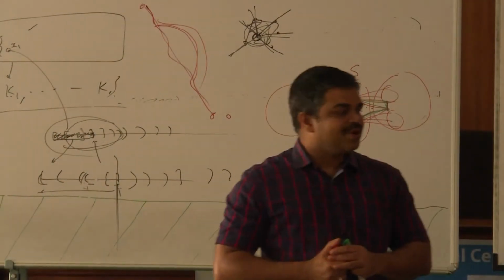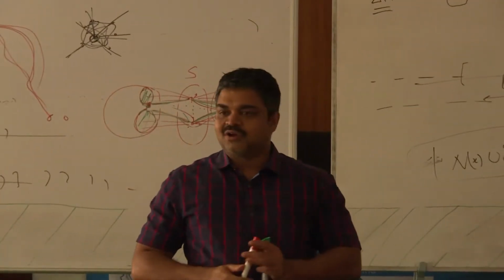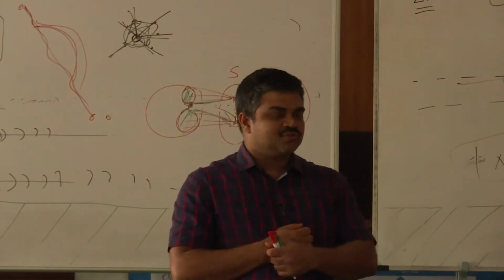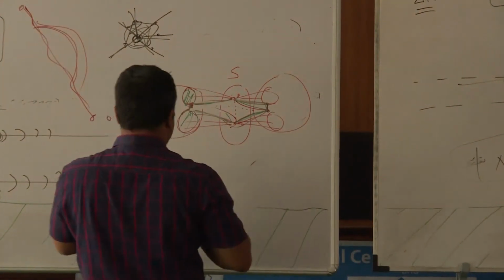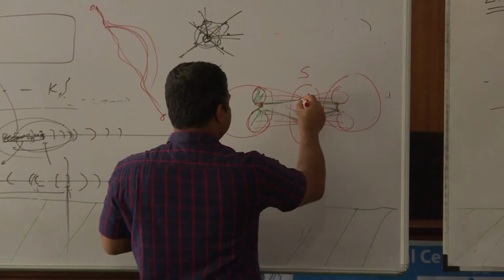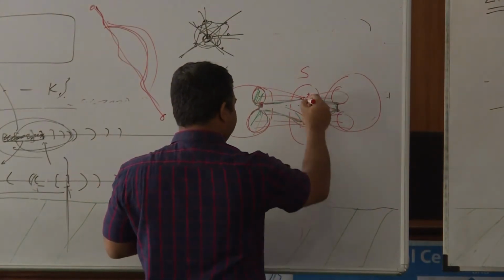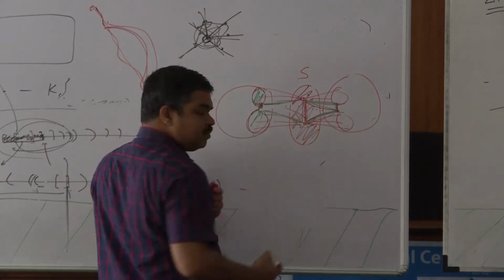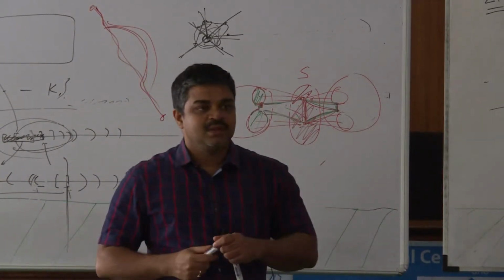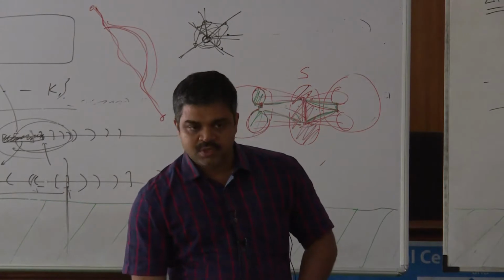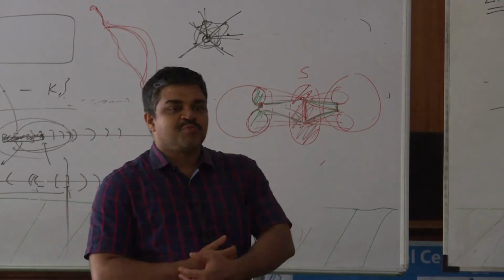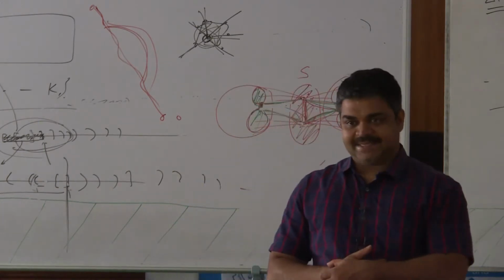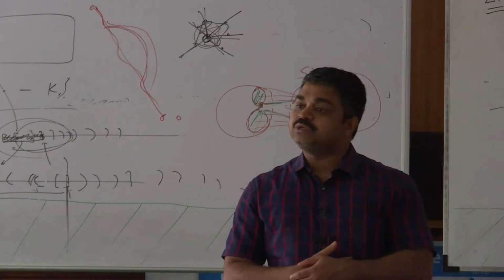But we know that chordal graphs do not have induced cycles of length 4 or more. So therefore, this assumption that this edge was not there is wrong. So this edge should be there. So this should be a complete graph now. So this is a very interesting property of chordal graphs, that all minimal separators should induce cliques. All minimal separators should induce cliques.